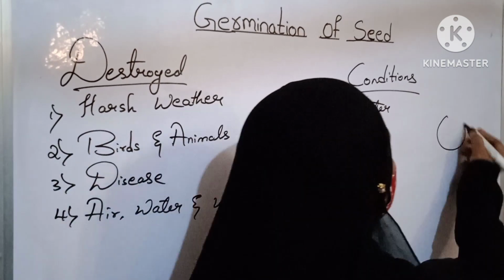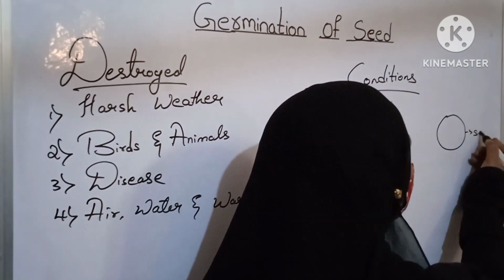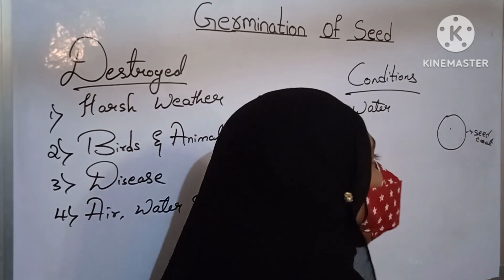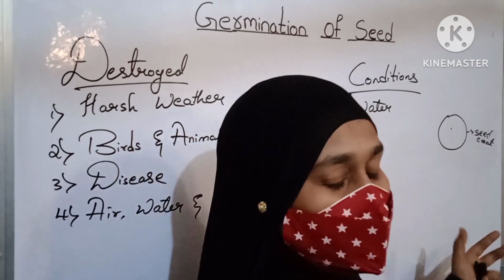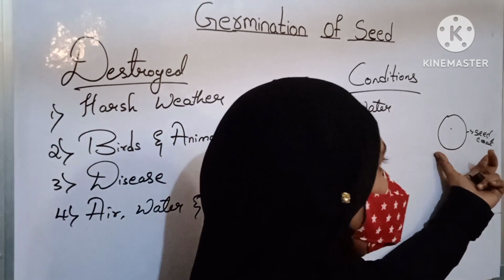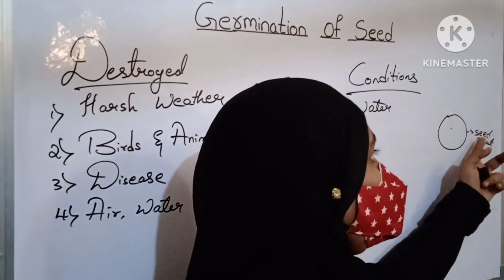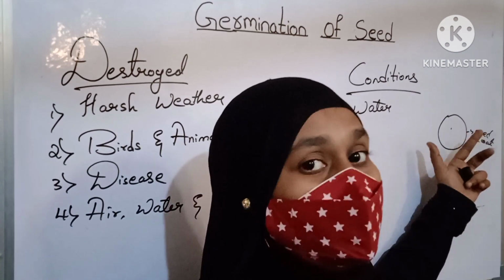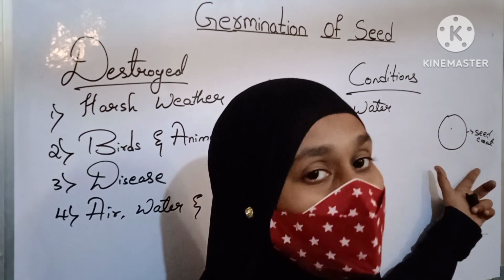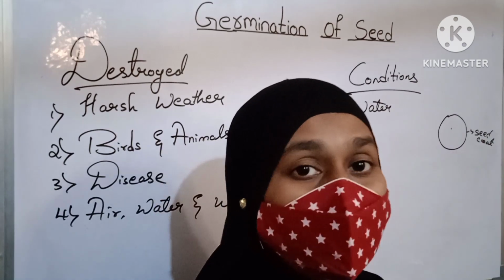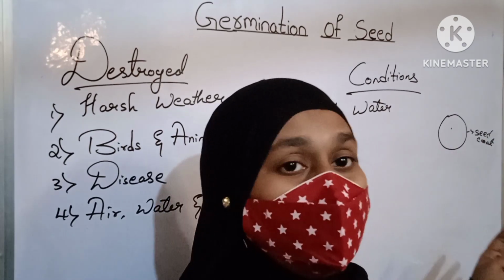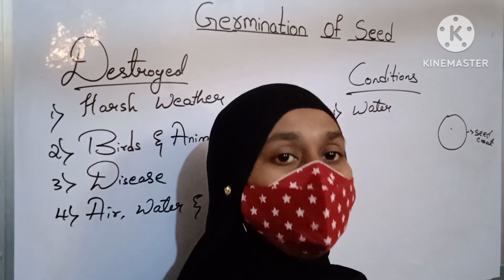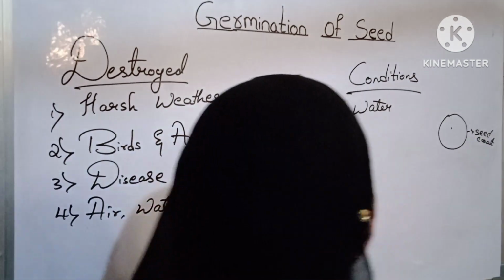This is a seed. This is a seed coat. Inside there is a cotyledon, and an embryo is present in the seed coat. When the seed coat becomes soft, it takes the water to the embryo. Thus, this activates the embryo to absorb the food from the seed leaves so that it gets good nourishment to develop and grow into a new plant.